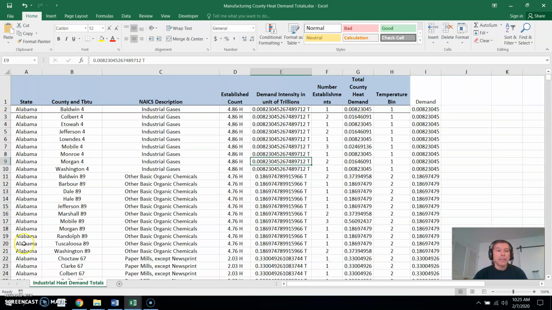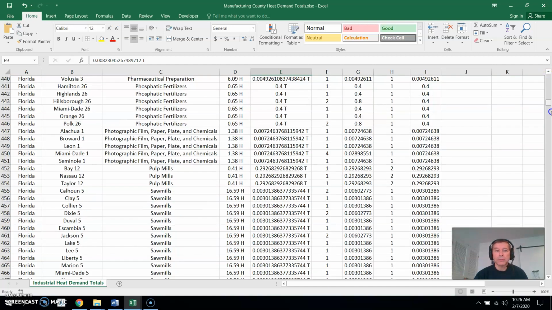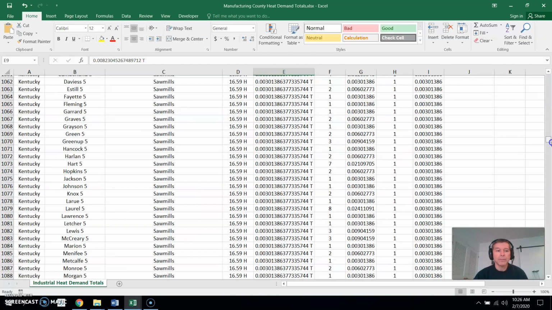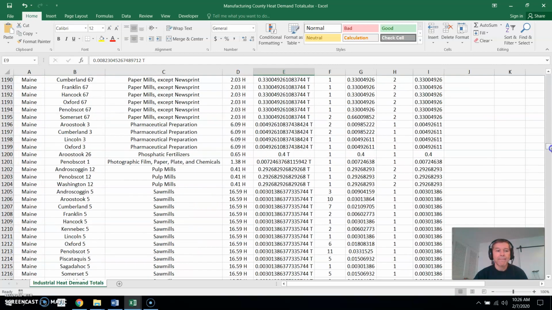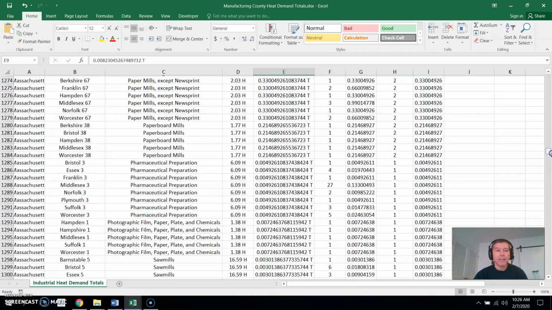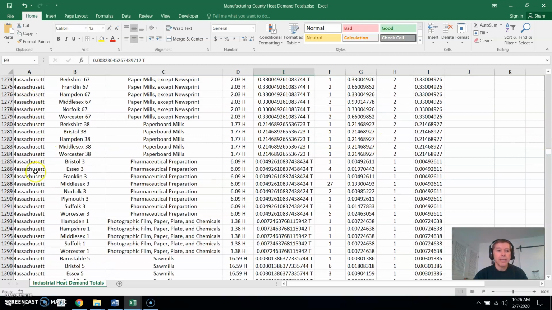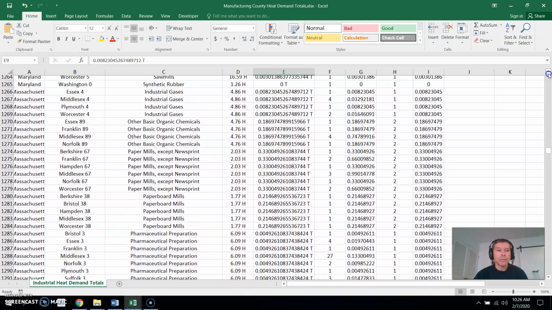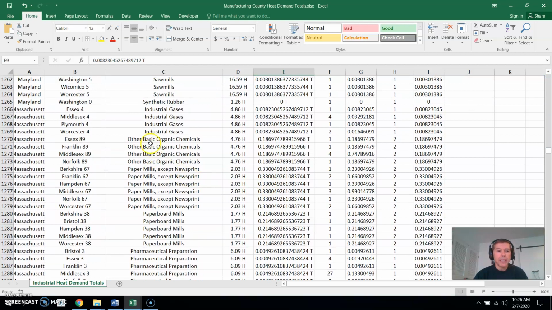So now you go by state first. So if we were looking for Massachusetts, we could just scroll down and find Massachusetts. So there's all the Massachusetts, and now you're looking for something like other basic organic materials, and you still have the same one. So you just have to decide what would be easier to look through to find first and then sort it by that.